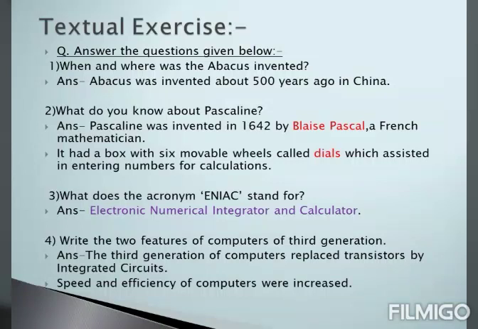Let's move on to the third question. What does the acronym ENIAC stand for? The answer is Electronic, Numerical, Integrator and Calculator. Fourth question. Write 2 features of computers of third generation. The answer is the third generation of computers replaced transistors by integrated circuits. Speed and efficiency of computers were increased.